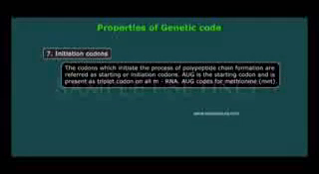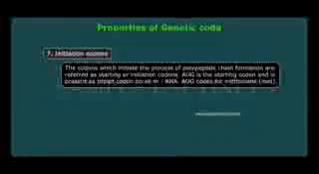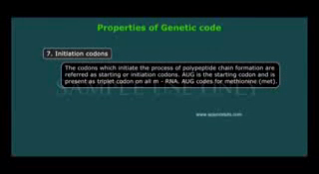Initiation codons. The codons which initiate the process of polypeptide chain formation are referred to as initiation codons. AUG is the starting codon and it is present as a triplet on all mRNA. AUG codes for methionine, MET.